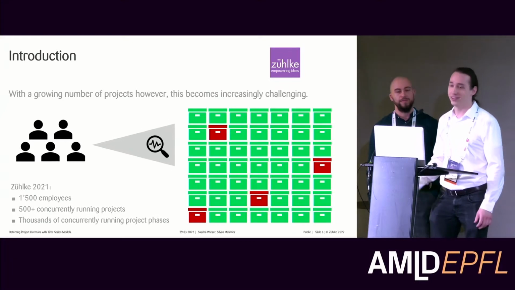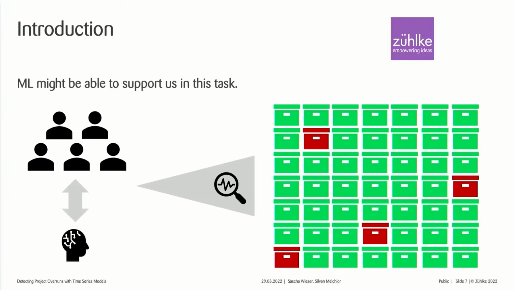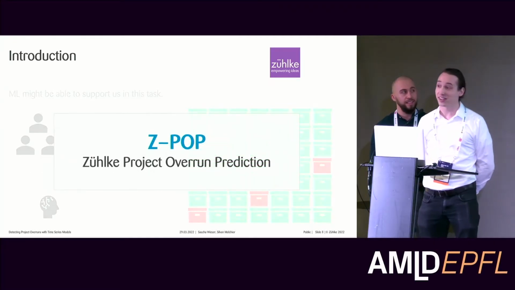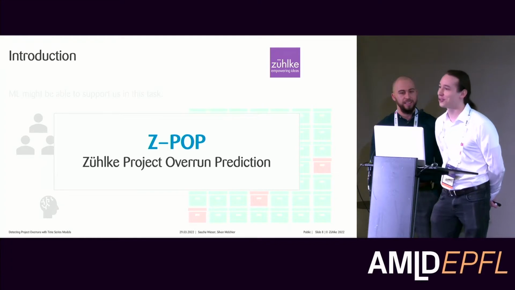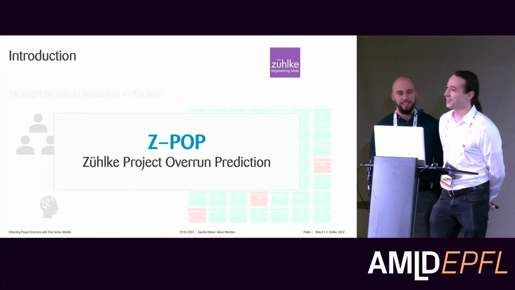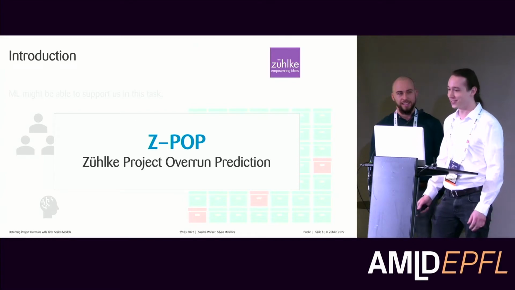Since we love to throw machine learning at challenges, and I want to see if this works, we also asked ourselves in this project: is it possible to support this task with automation, with machine learning? And so the famous ZPOP was born, the Silke project overrun prediction, which stuck as a catchy phrase for the whole project and made it easy to also promote this internally.